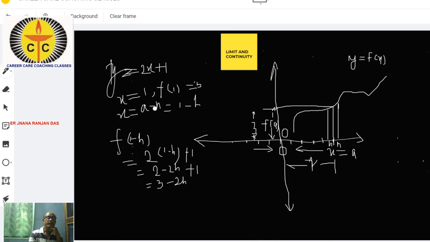If this h is very small, h is very small but greater than 0, it can never be 0.